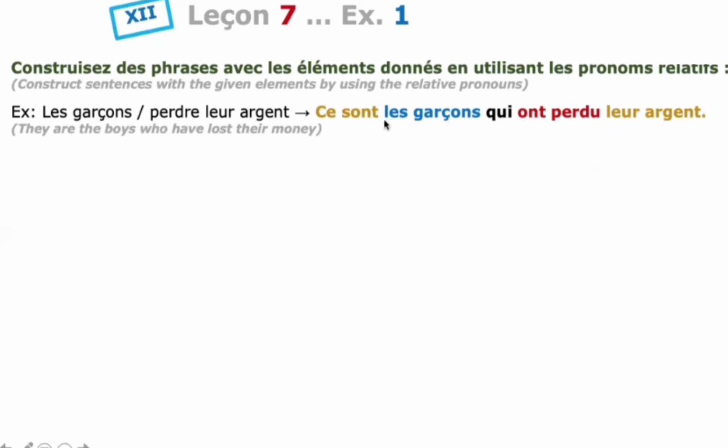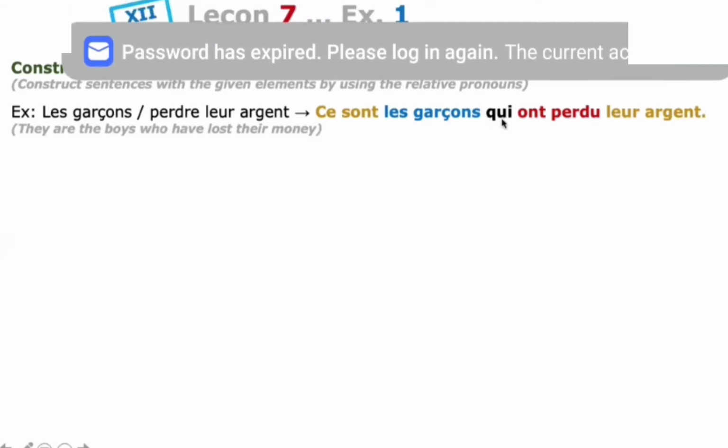So I hope you understood. You are trying to emphasize the subject, and that's the reason you use the expression ce sont, and you must think the subject is in the plural form. You are using ce sont. If it is singular, you have to use c'est. After that, qui.